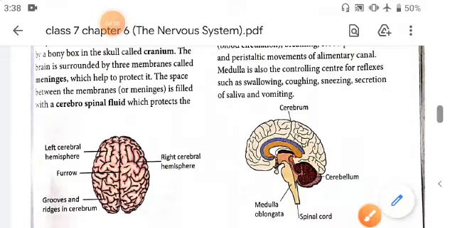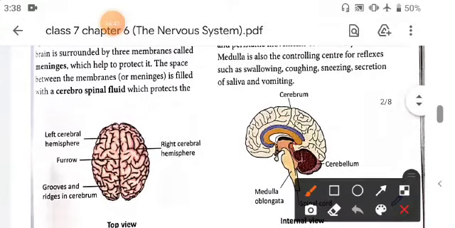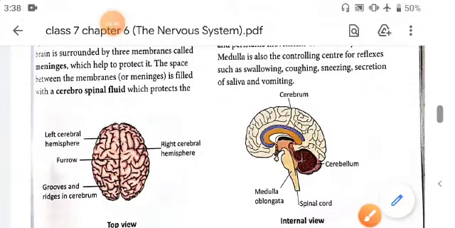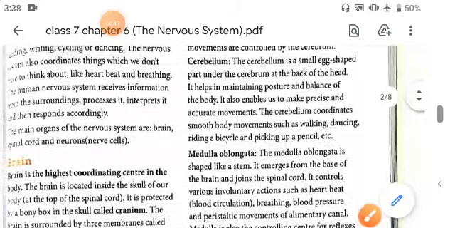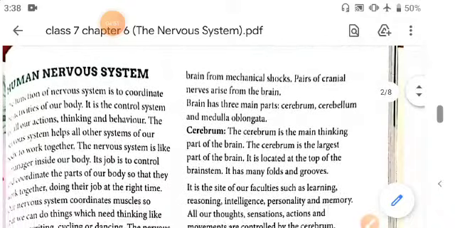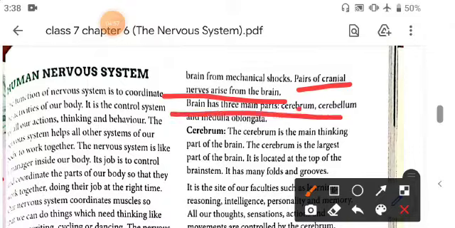This cerebrospinal fluid protects the brain from mechanical shocks. Here this one is the internal view. Pairs of cranial nerves arise from the brain, and the brain has three main parts: cerebrum, cerebellum, and medulla oblongata.